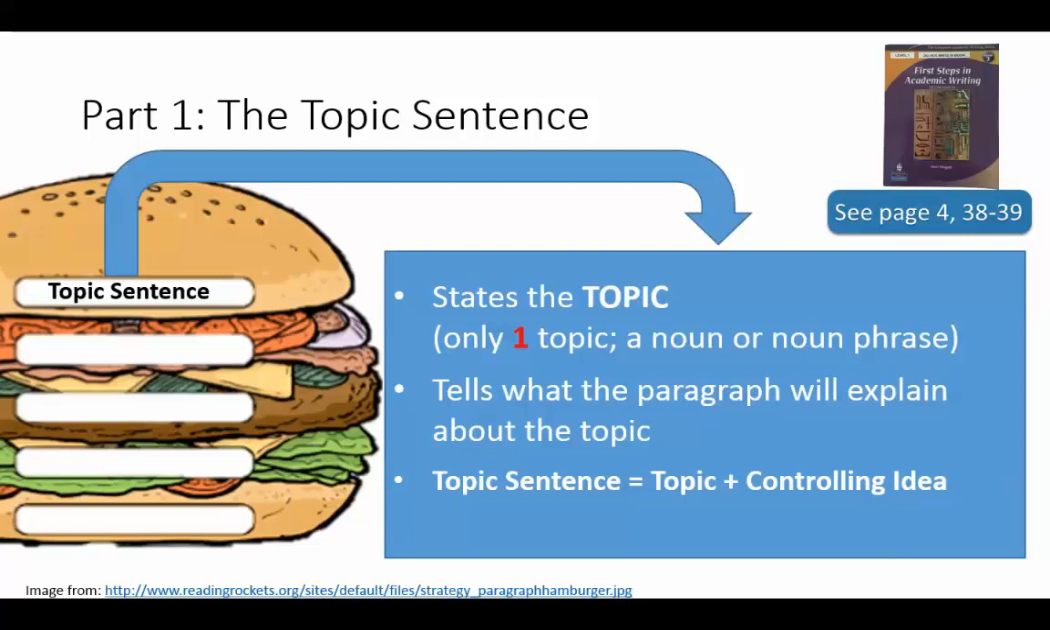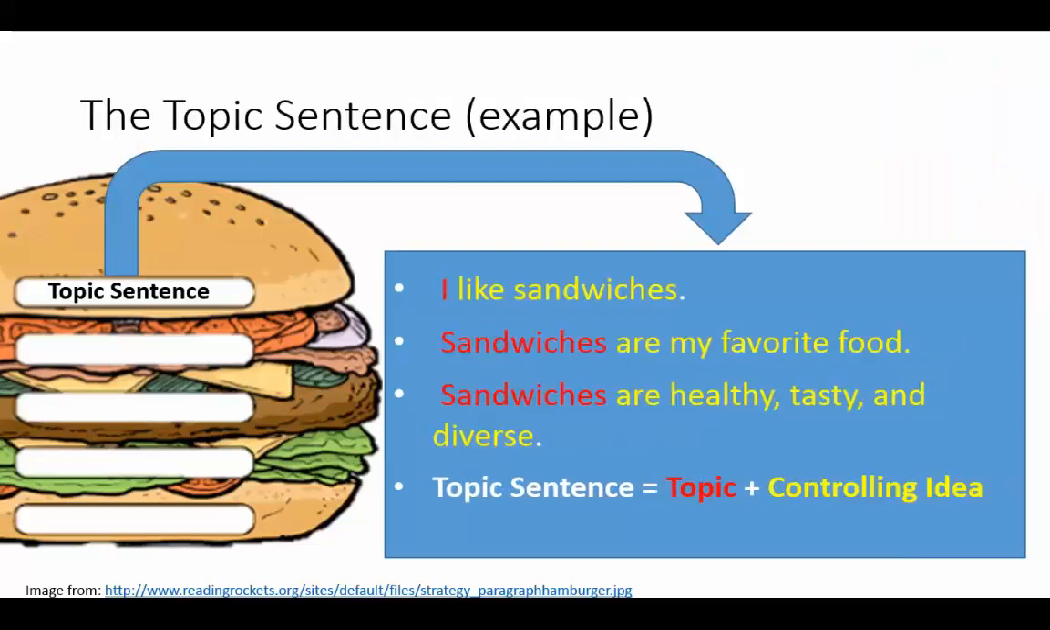Sometimes more advanced writers might put it in the middle. They might put it at the end, or they might leave it out altogether and just let the supporting details show the main idea or the topic. But for us, as we just begin to write paragraphs, we want to write it out very clearly and state the topic sentence. So here are some very simple examples.